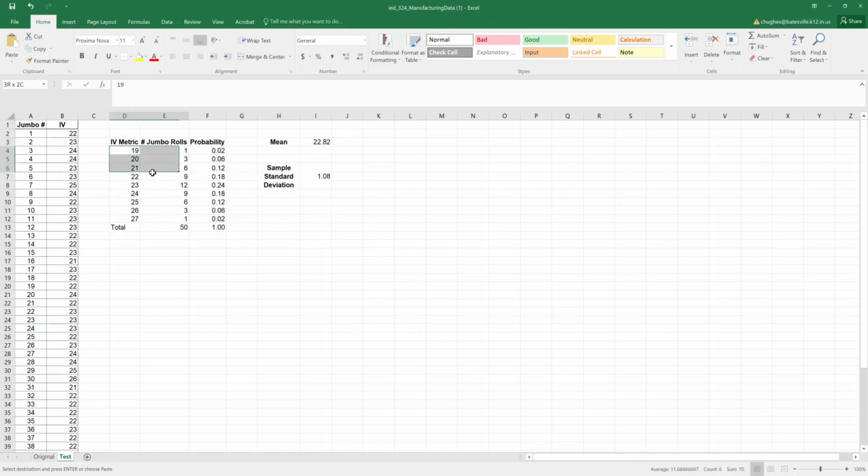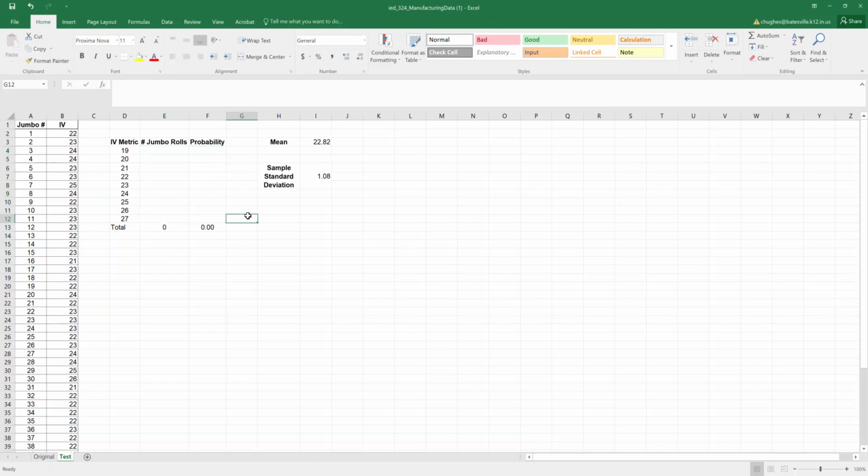I'm then going to go ahead and highlight the numbers that we have for the IV metrics, number of jumbo rolls, and probability. I'm going to center them. And then down here at the bottom, I also would like to center the total number of jumbo rolls and the total probability as well. The total can be left alone and is most of the time left aligned, or it could be right aligned, whichever that is preferred. For this, I'm going to highlight from cell E4 down to cell F12, and I'm going to hit the delete key on my keyboard to clear those cells.